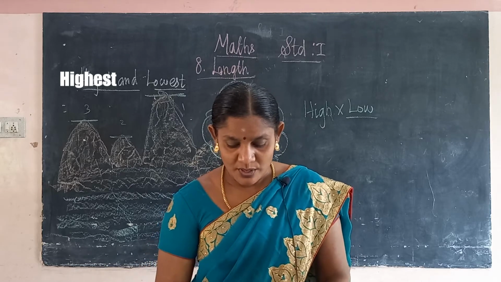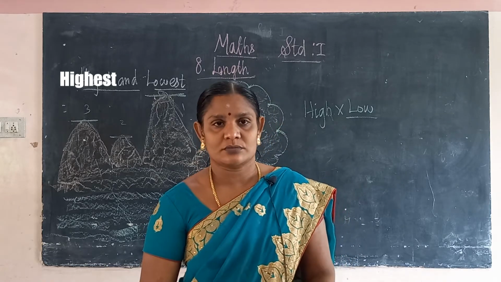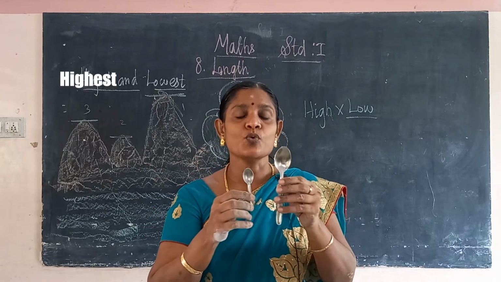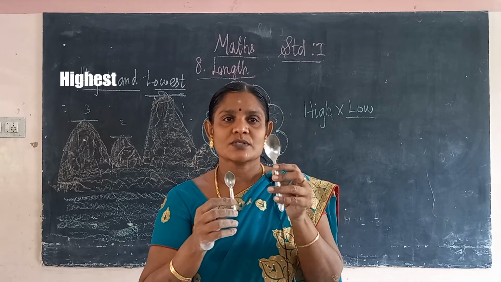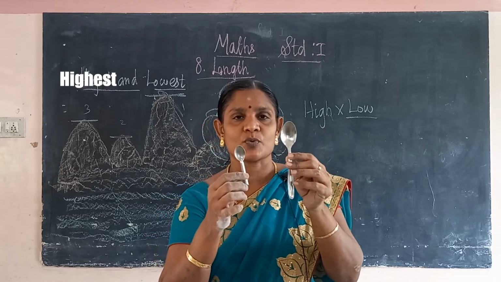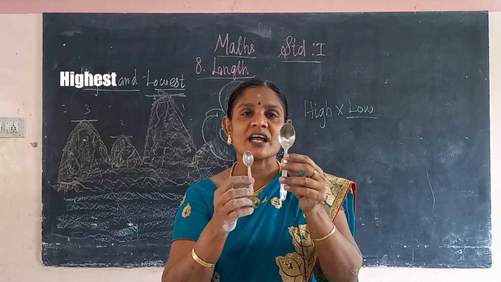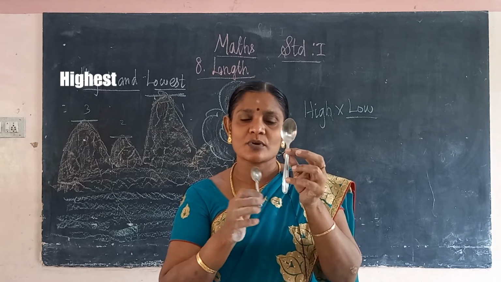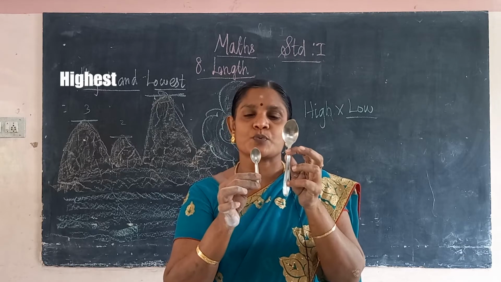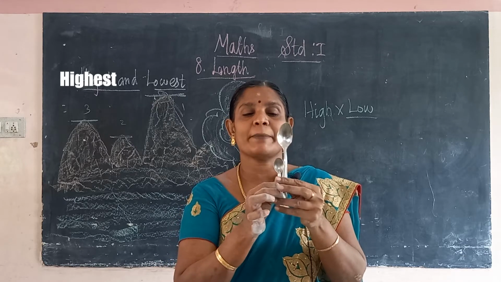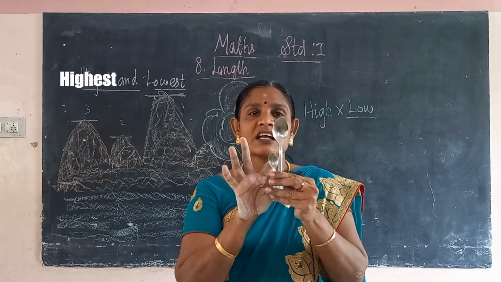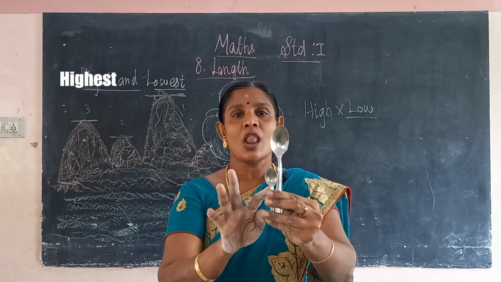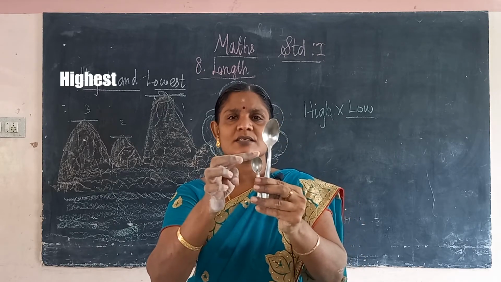Okay, so we take a spoon. This is one spoon. This is another spoon. Which spoon is the highest and which spoon is the lowest? This is the highest spoon. This is the lowest spoon. You compare these two. This is the highest spoon. This is the lowest spoon. See, the spoon is small.